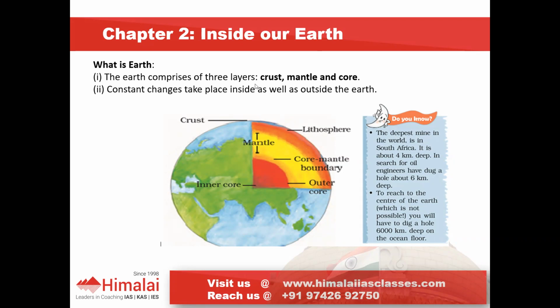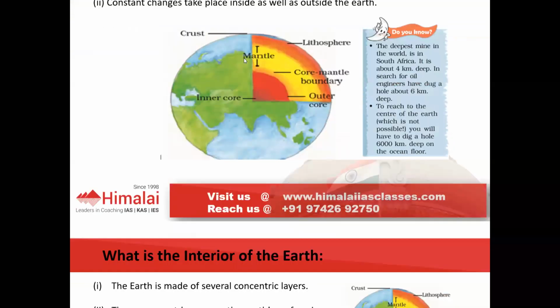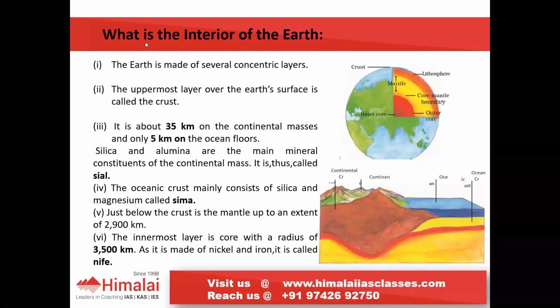Our Earth always undergoes change, inside as well as outside. Then what is there in the interior of the Earth? The uppermost layer, we know, is the crust. Crust is the uppermost layer of the Earth's surface, and it is further divided into 2: continental crust and oceanic crust.